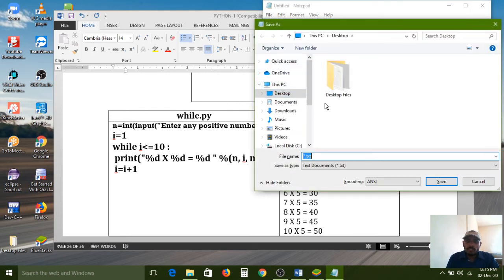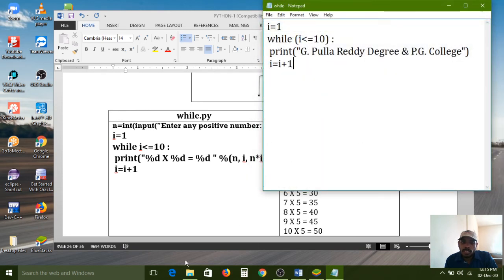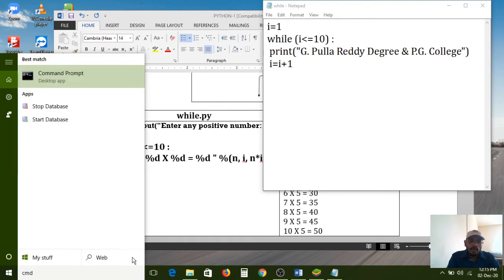Now we have to save that file as while.py, with Save as type set to All files. I am saving it on the desktop. For execution, I am opening the DOS command prompt.